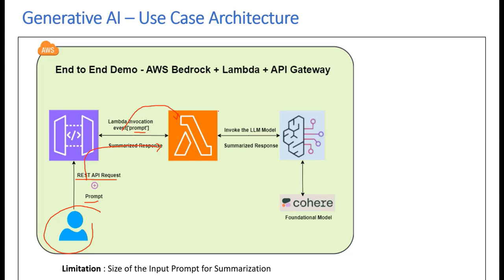And then this Lambda function is going to invoke the AWS Bedrock API and query a foundation model that we have selected. So in our case, for this use case, I have selected the Cohere Foundation Model, which we will be using for text summarization.